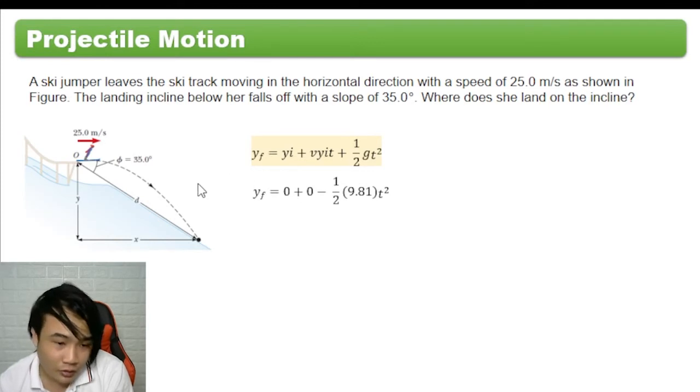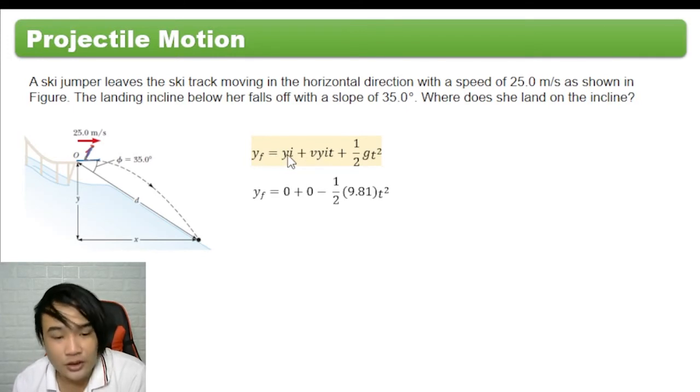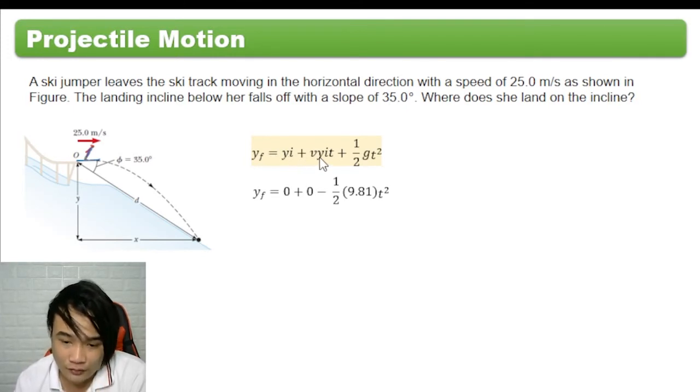Here we have the equation for y: the final distance is equal to the initial distance plus the initial velocity times time plus 1/2 gt squared. The initial position is 0.